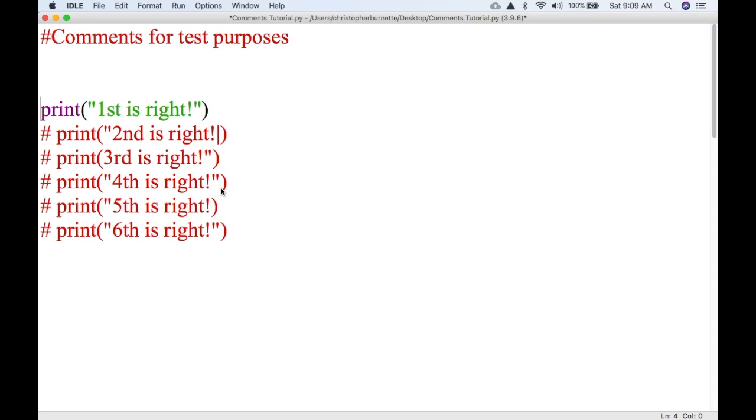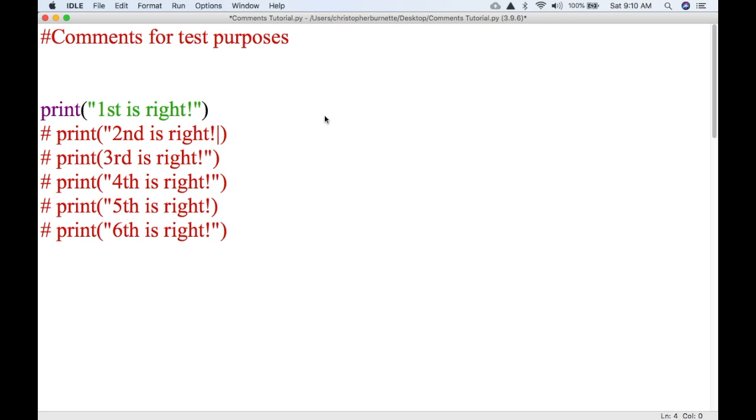As we go through here, this will help us indicate whether each line is right or not, because if it's not right, it's going to error. Then we have to look at why we have an issue. So we're going to print out line by line. As one is correct, we'll uncomment the next line and print out the previous lines, and then correct it if it needs to be corrected, and then move on to the next line.